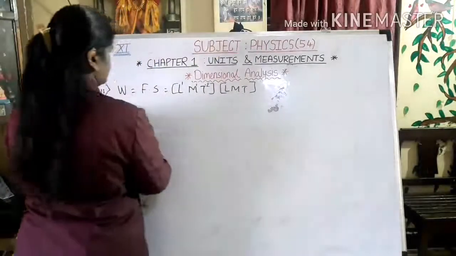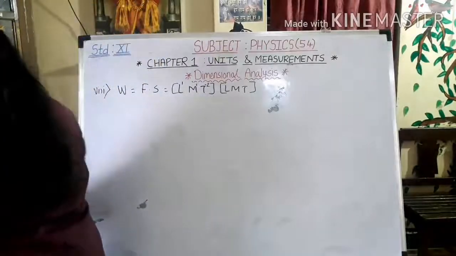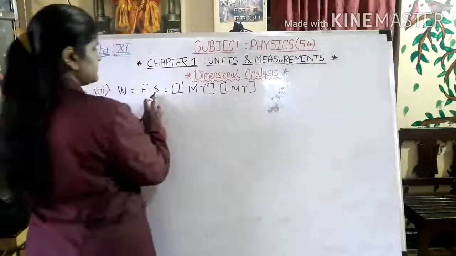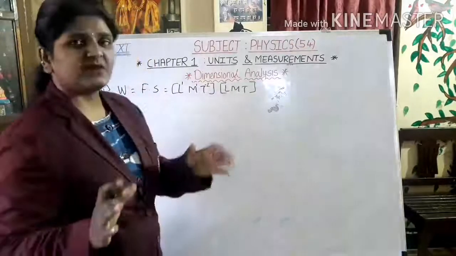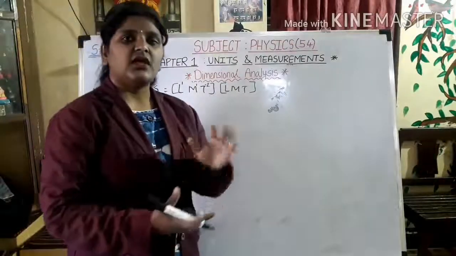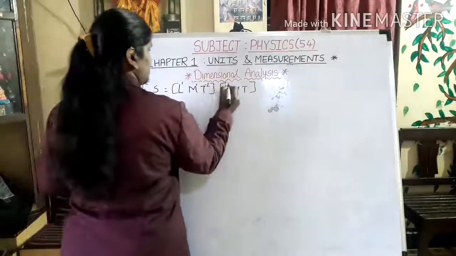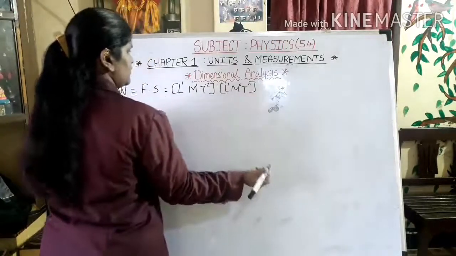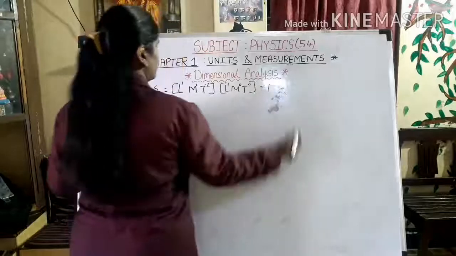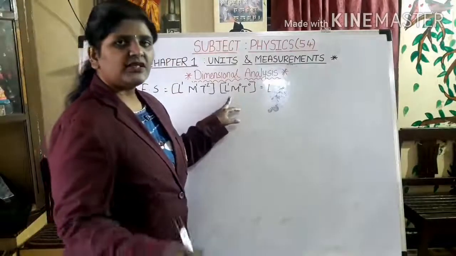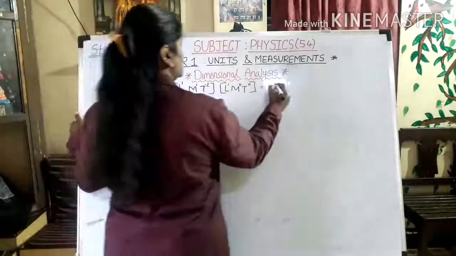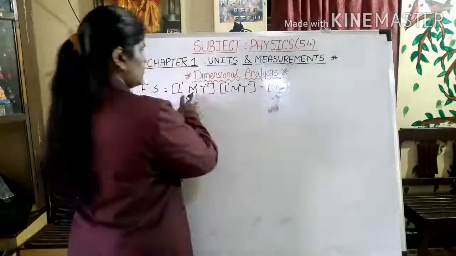Now we will combine both of them. Before combining, you have to write the dimensions for S also. S is nothing but displacement. So it is concerned with length only. So I will write L1 over here, M0, T0. By combining both of them, what I will get? L1 and L1. 1 plus 1 become 2. 1 plus 0.